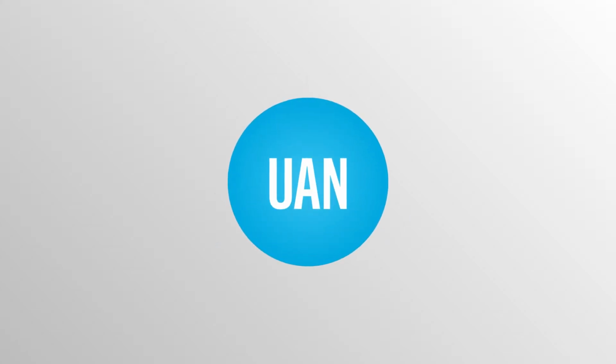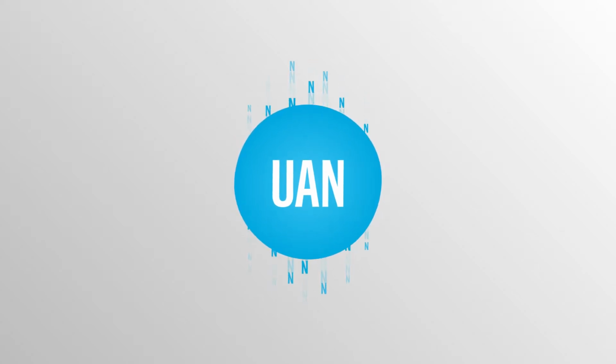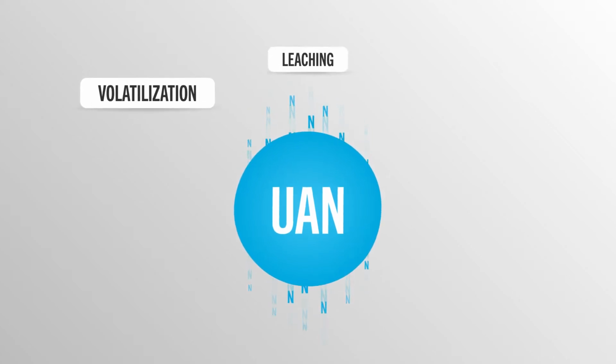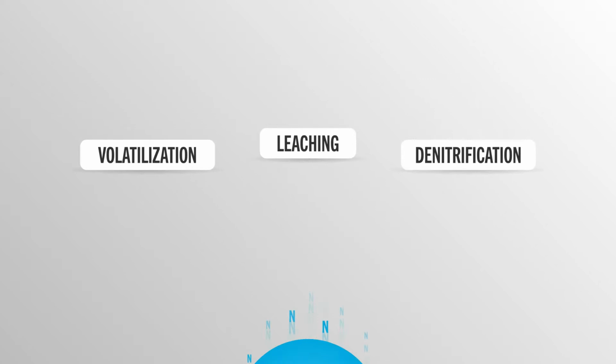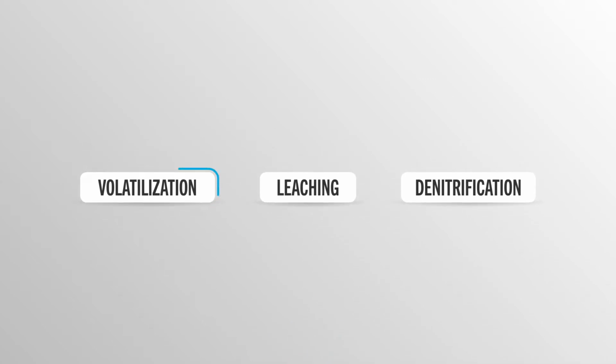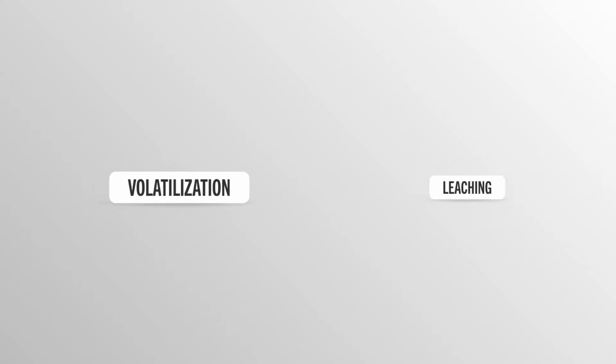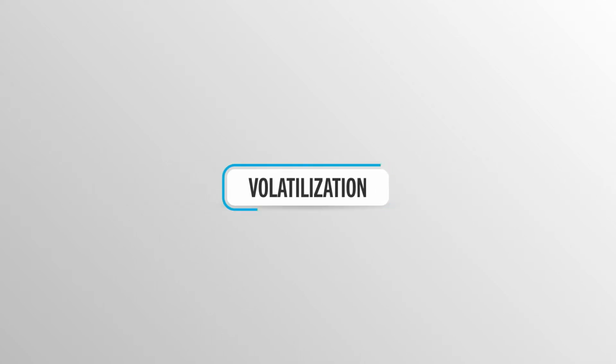One of the largest misconceptions about UAN is that it's not subject to nitrogen loss, when in fact UAN, or urea ammonium nitrate, can be at risk from nitrogen loss via volatilization, leaching, and denitrification. To understand the UAN nitrogen loss risk profile, you need to understand how each nitrogen loss mechanism impacts UAN. Let's walk through each form of nitrogen loss, starting with volatilization and the associated misconceptions.